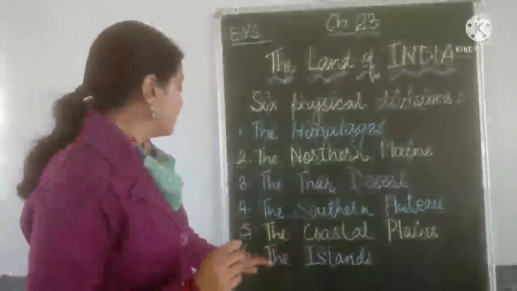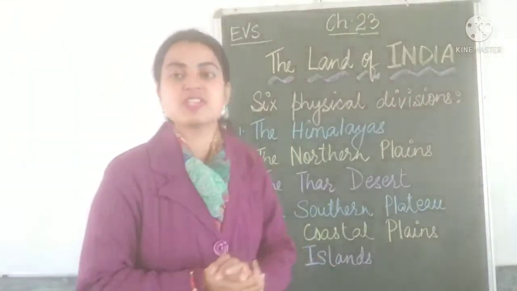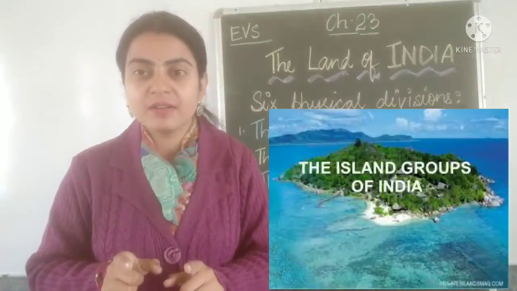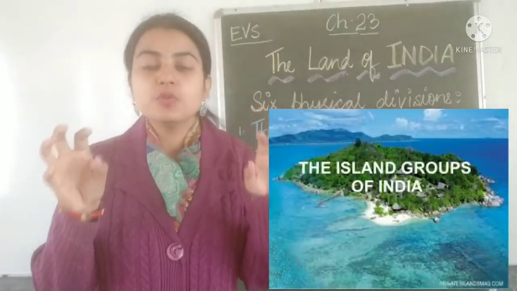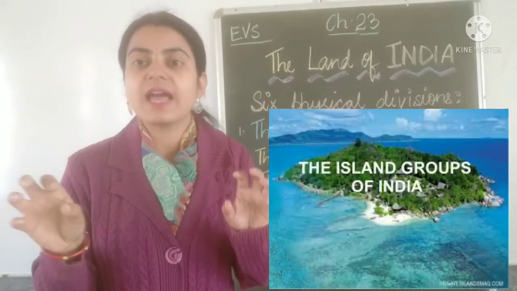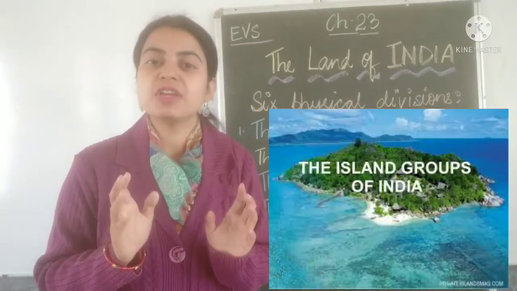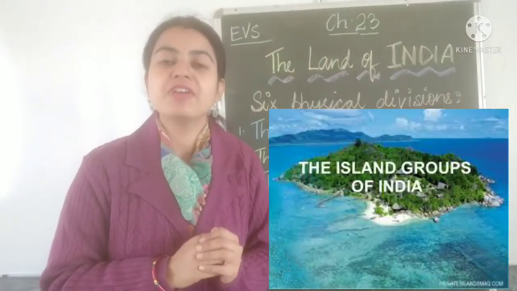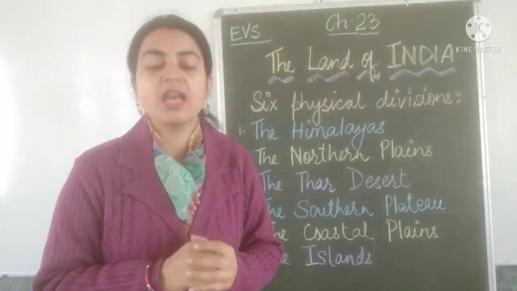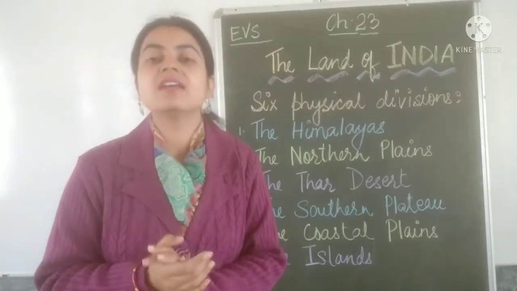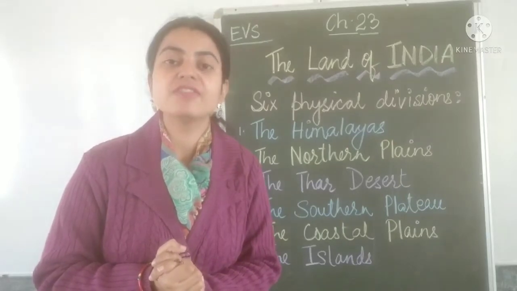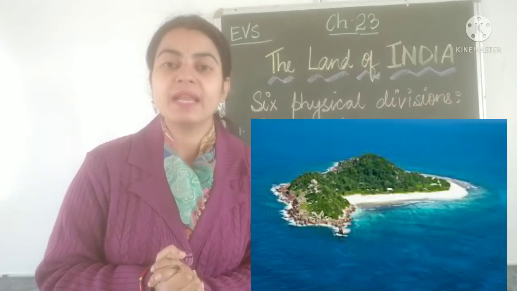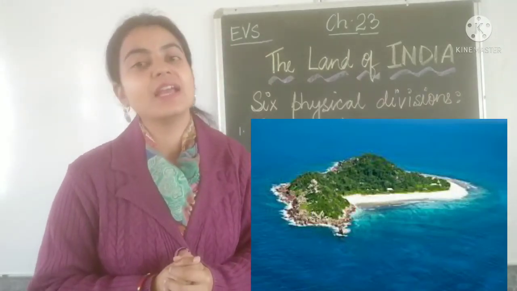Then the last physical division which our country has is the island. India has a mainland and it has two groups of islands in the eastern and the western side. The country is bordered by the Arabian Sea in the western side, where it has Lakshadweep Islands. And on the eastern side, it is Bay of Bengal, where you have the Andaman and Nicobar Islands. They are not a part of the mainland, but they are the part of our country, India.